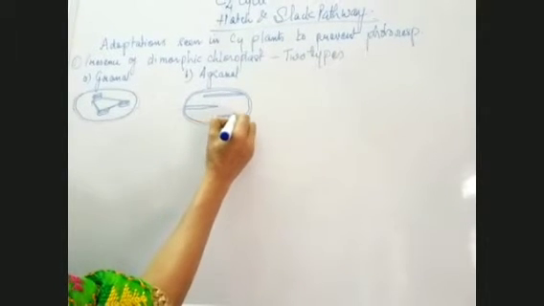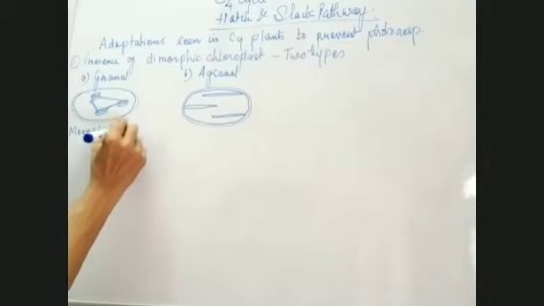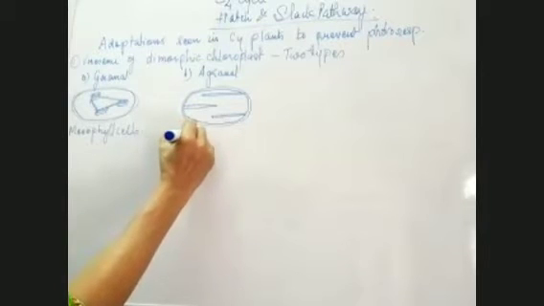That means we have just stroma lamellae and no granas are present. So these are agranal, where the granas are absent. Granal chloroplasts are present in mesophyll cells and agranal chloroplasts are present in bundle sheath cells.